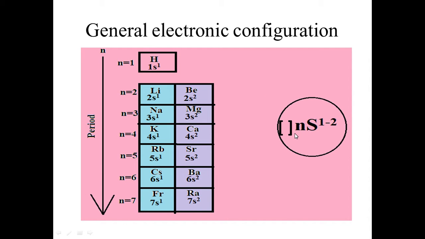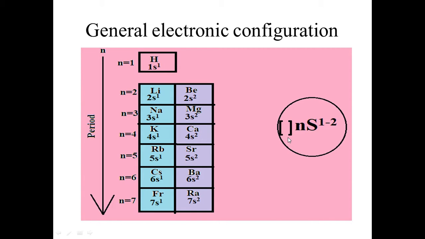So if we write the general outermost electronic configuration, we write ns1 to 2. That means the number of electrons can be filled from 1 to 2. If 1 is there, it represents a configuration of a group first element, and if 2 is written, it represents that the element belongs to group number second, that is, it is a member of the alkaline earth metals.